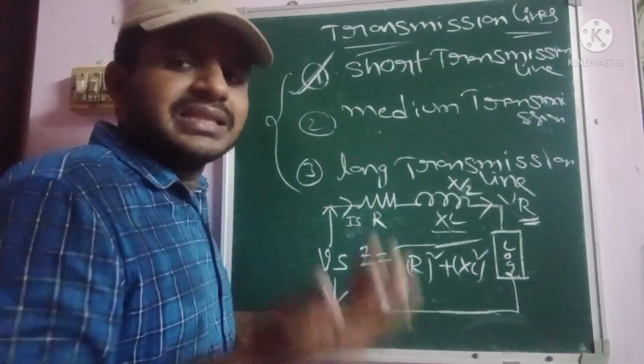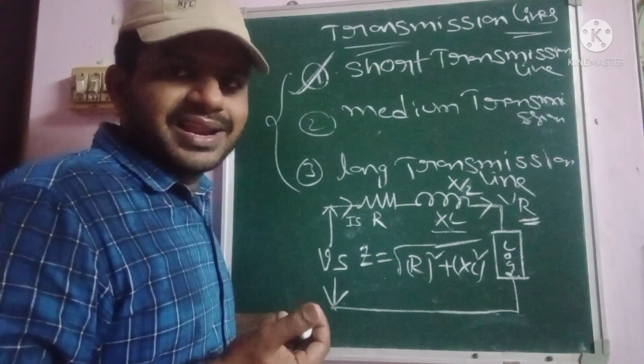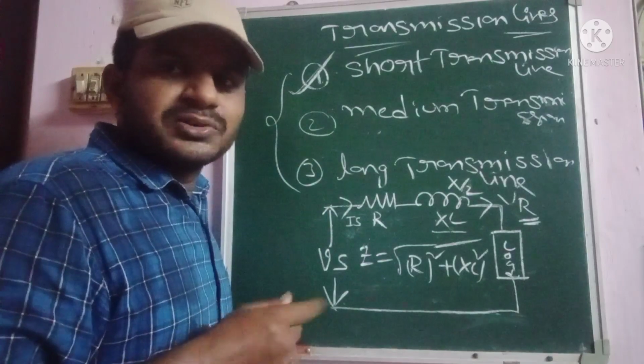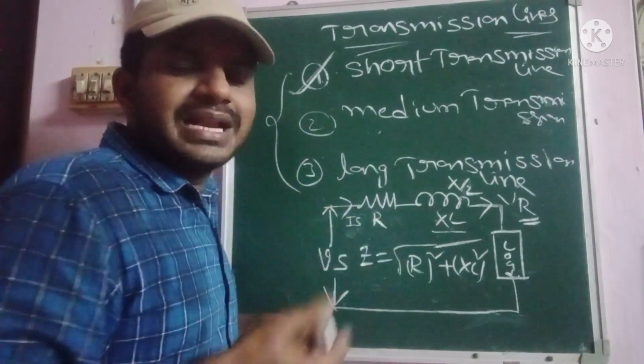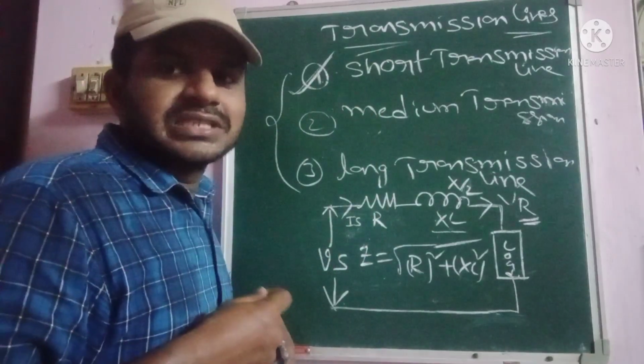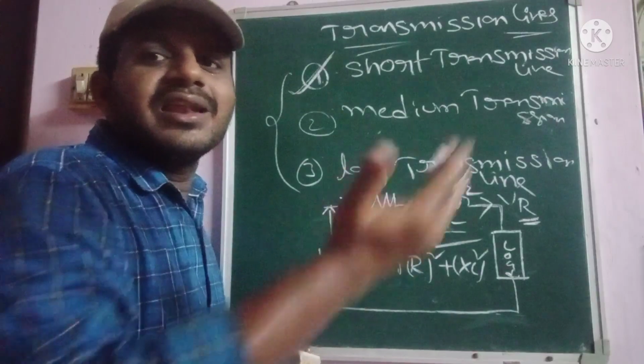Okay, and in the short transmission line there are different types of benefits. The transmission losses are very low when compared to both medium as well as long transmission lines. Why? Because when the length of the line increases, automatically the losses also increase.